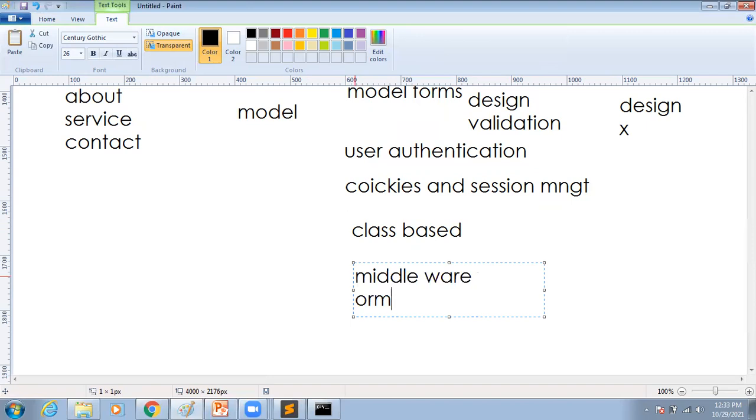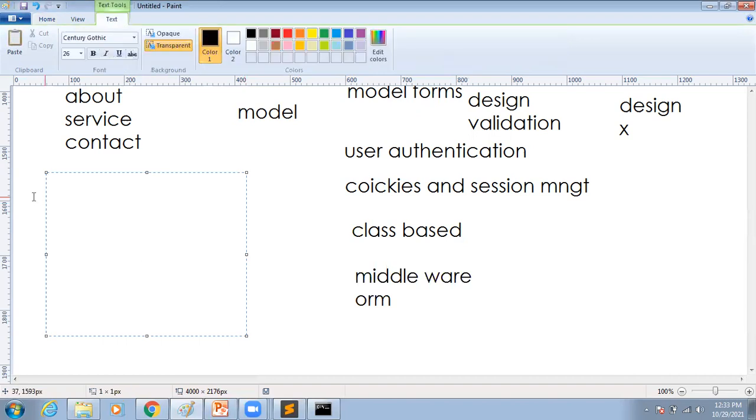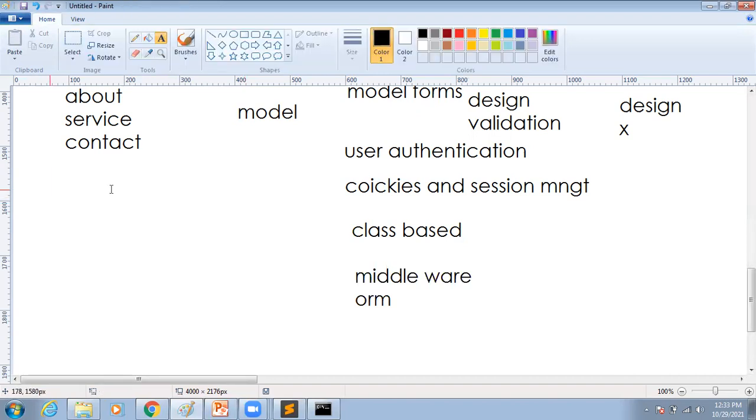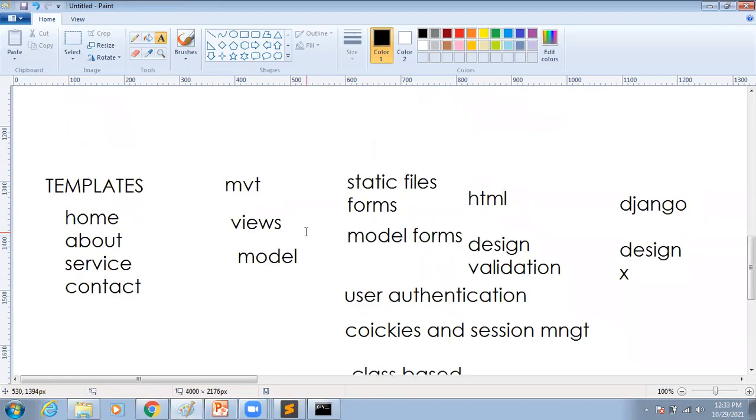For example, whenever we are creating one table, the admin at the front end doesn't know anything about how to add the data, how to delete the data, how to update the data. We won't give them the admin panel. For them we have to create one admin panel in the front end only, where beside each field we have to display delete, update, and so on. So all these things we are going to cover under ORM concepts only. Like this, we have different concepts implemented in our Django course.